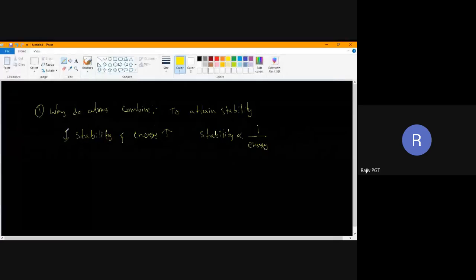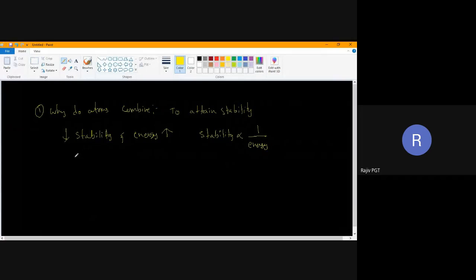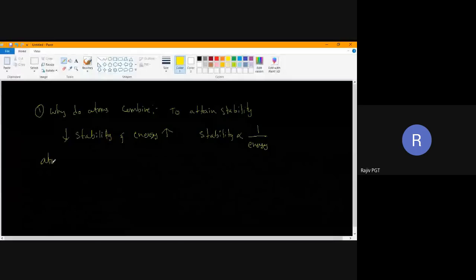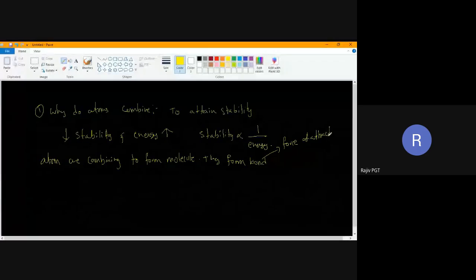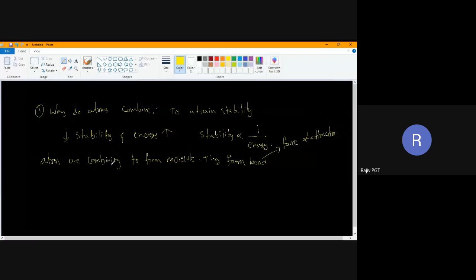So atoms have more amount of energy. Suppose these atoms are combining to form molecules. They form bonds. Bond is nothing but force of attraction. So atoms are combining to form molecules. How are they combining?